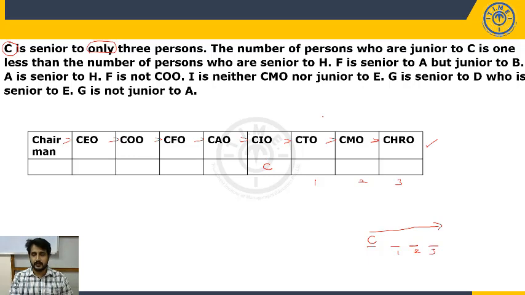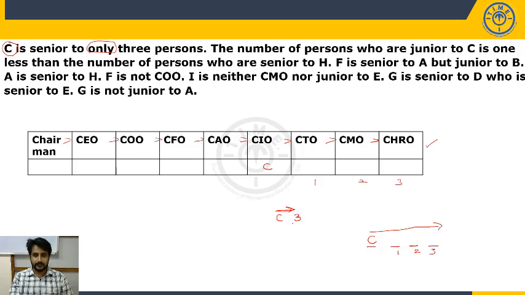Next, what is given? The number of persons who are junior to C is 1 less than the number of persons who are senior to H. Okay, complicated clue. The number of persons who are junior to C is 1 less than the number of persons who are senior to H. Now already we know the number of persons senior to C is 3.